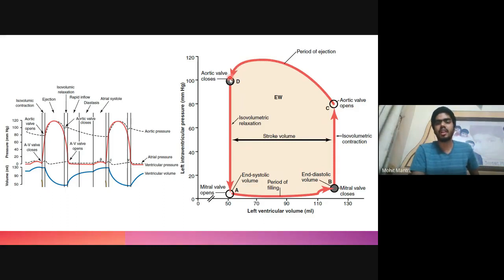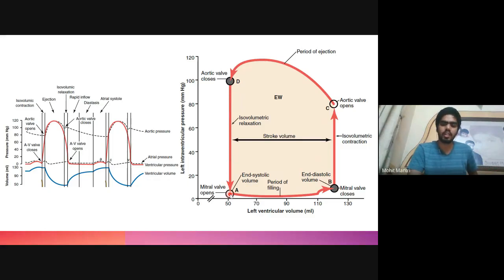After which the aortic valve will close, and since the mitral valve is still closed, again the volume will remain the same, and this is known as the end systolic volume, because the systole of the ventricle has already taken place, and the pressure will now decrease because of diastole of the ventricle.